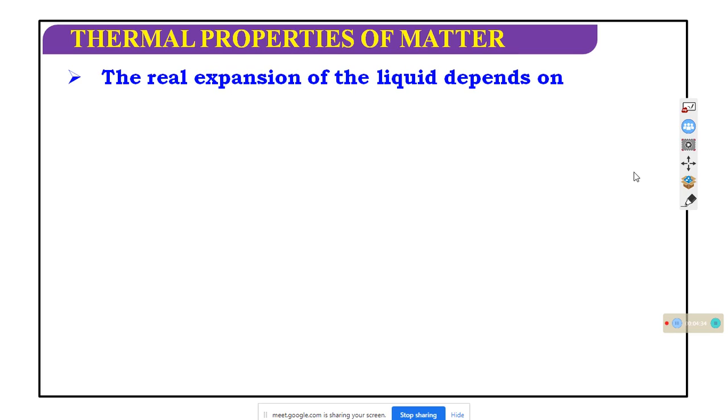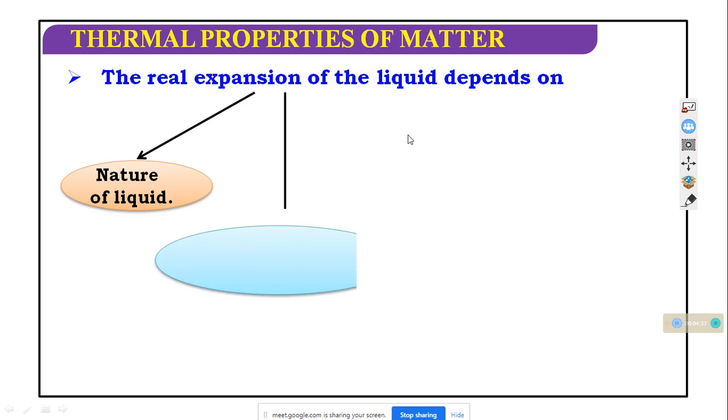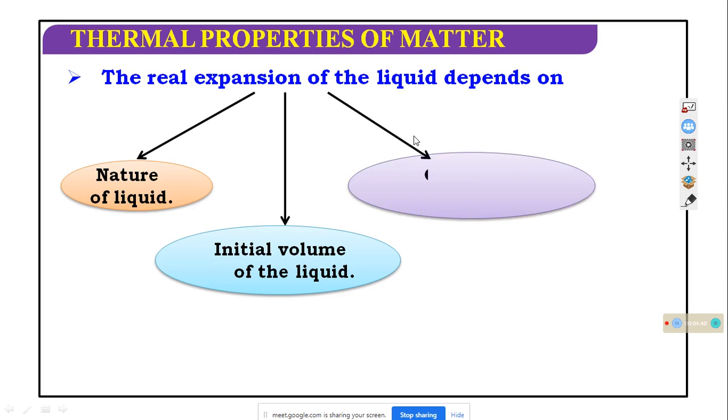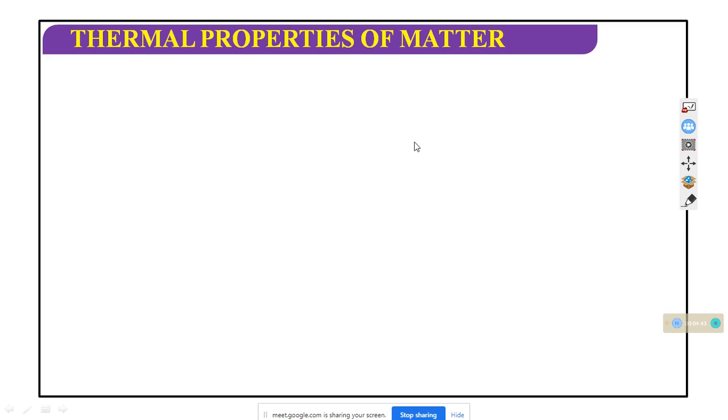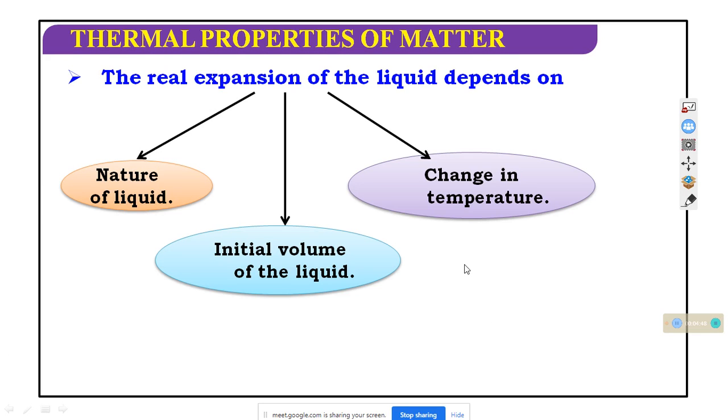The real expansion of the liquid depends on the nature of the liquid, the initial volume, and the change in temperature, but it does not depend on the nature of the container. The apparent expansion of the liquid depends on the nature of the container.